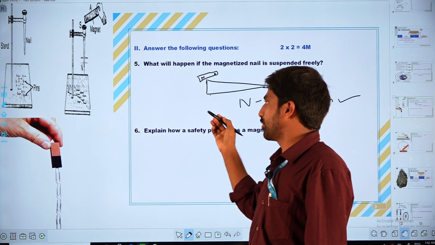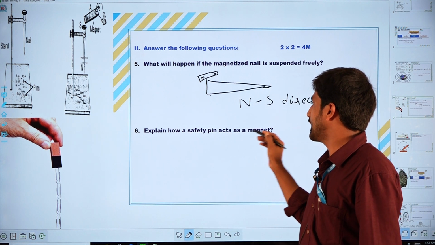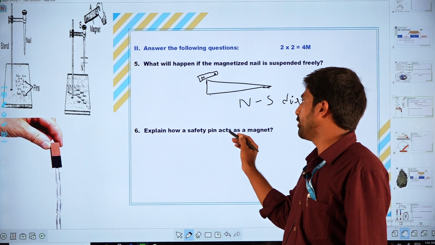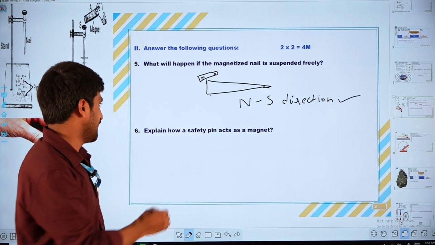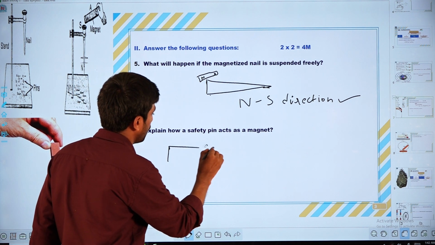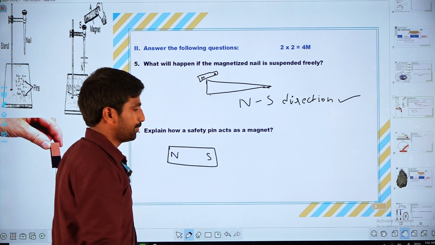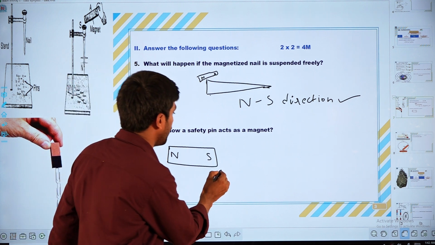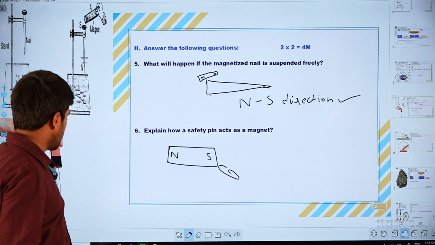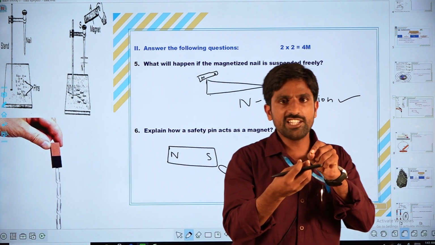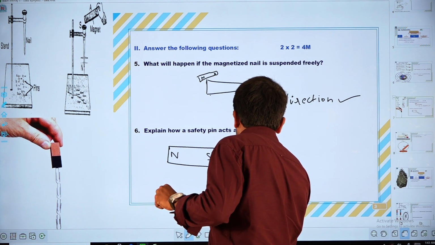Coming to question number 6, explain how a safety pin acts as a magnet. For that, you have to take one bar magnet, which has north and south poles. Take one safety pin like this. If you attach one more safety pin to it, we have to attach it now.